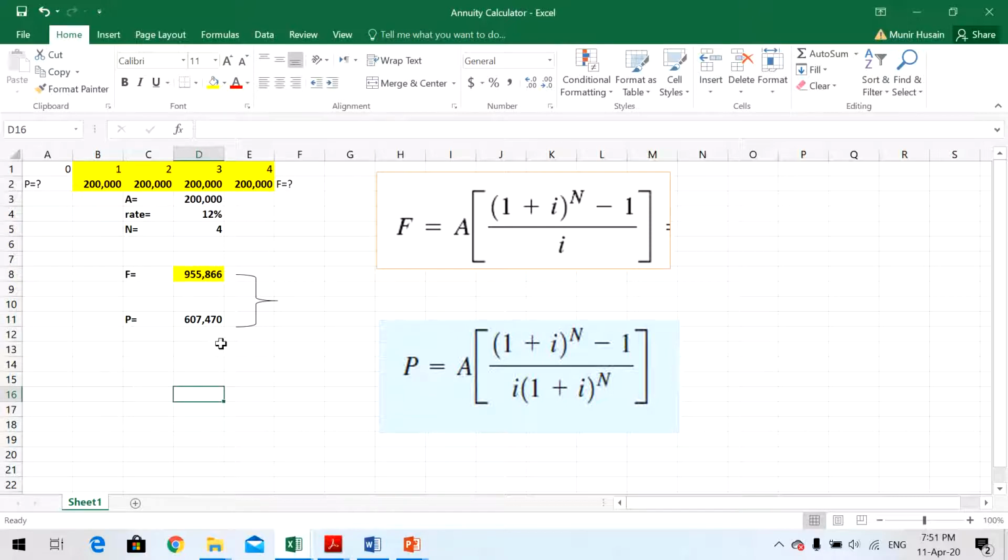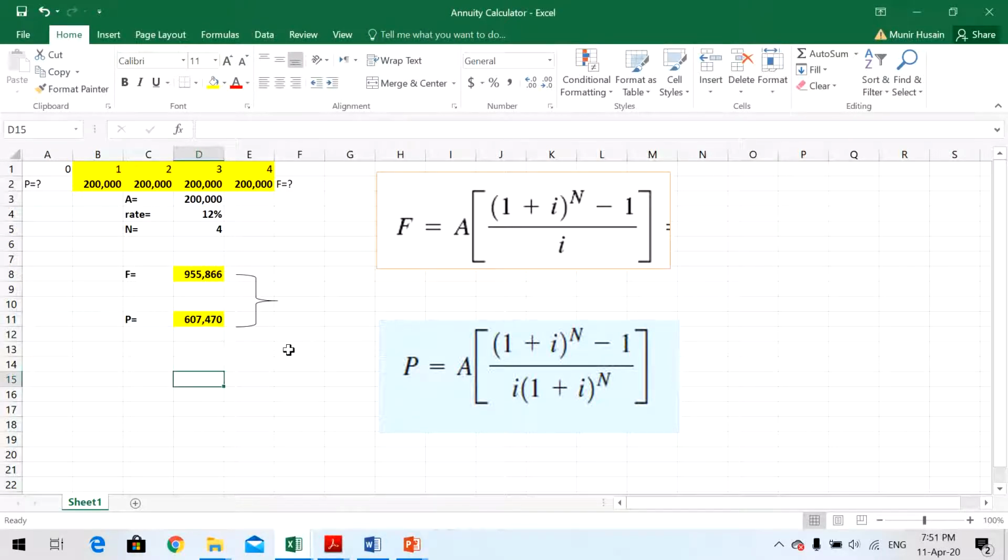Whether you receive 607,470 as of today, this will be the present value of this, or the future value of this is this. So this one and this one are the same thing, right? This is a very basic concept in time value of money, that present is less than the future.